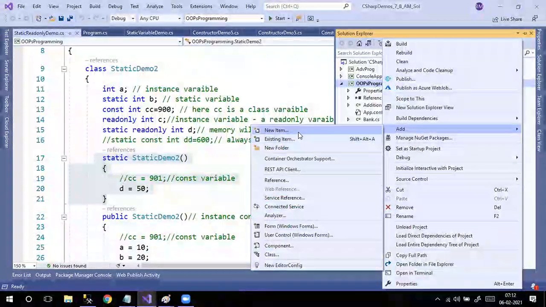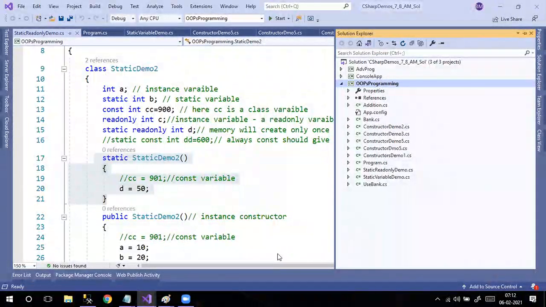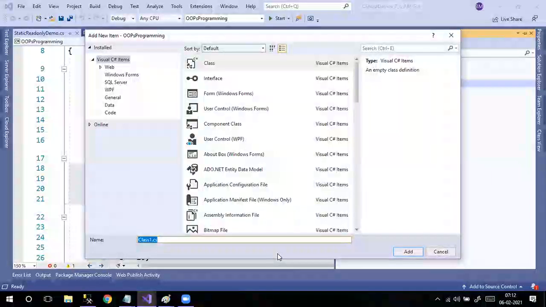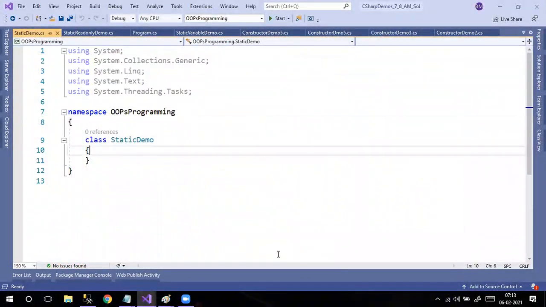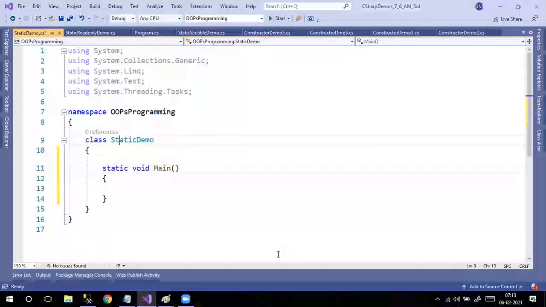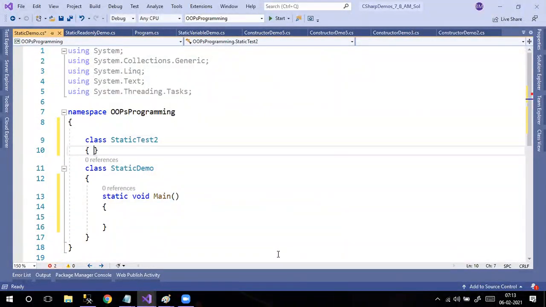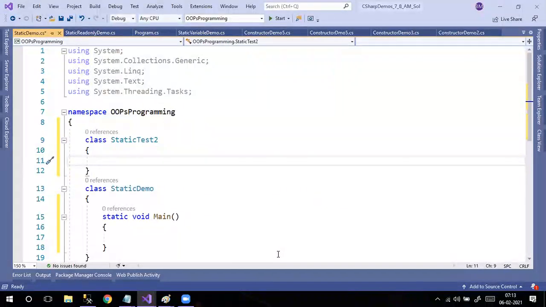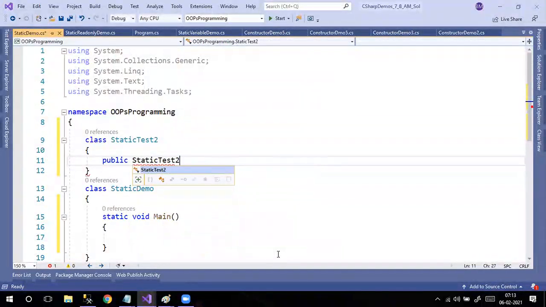Add a new class. Now, if I want to create a normal constructor, we know public static test2, right?